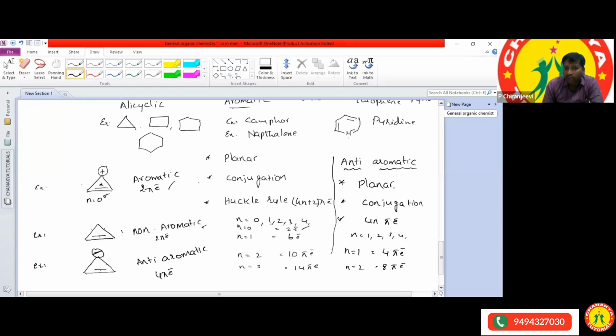According to the anti-aromatic compound conditions, planar structure is satisfied, conjugation is satisfied, and it contains 4 pi electrons. If it contains 4 pi electrons, then the given compound is an anti-aromatic compound. Now, all of you understood this one?